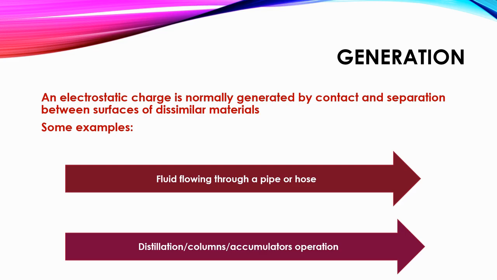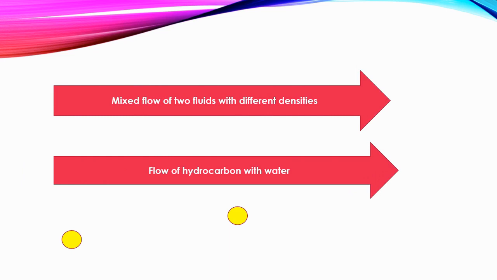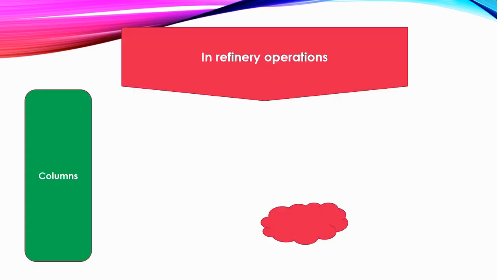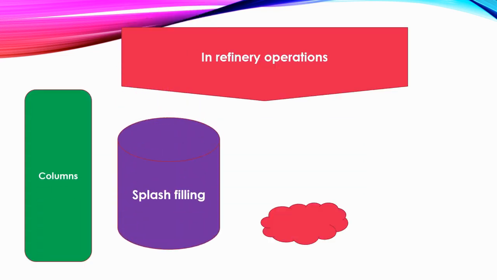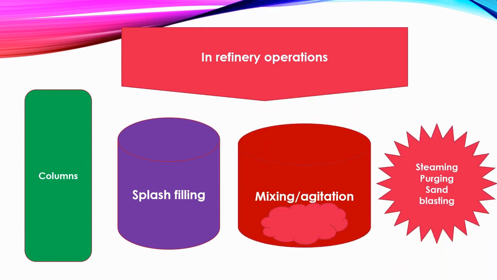Some examples: fluid flowing through a pipe or hose, distillation, or columns or accumulators operation. Mixed flow of two fluids with different densities, flow of hydrocarbon with water, conveyor belt operation. In refinery operations, columns, splash filling, mixing or agitation, steaming, purging, sand blasting.